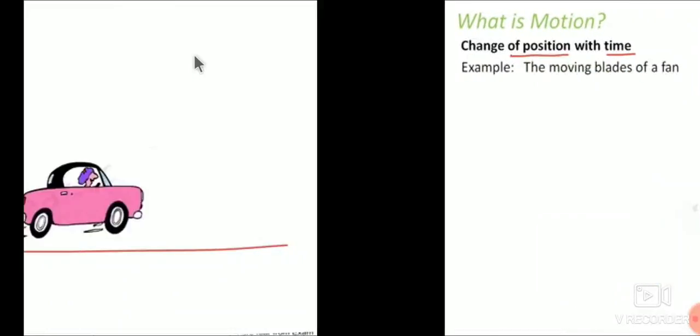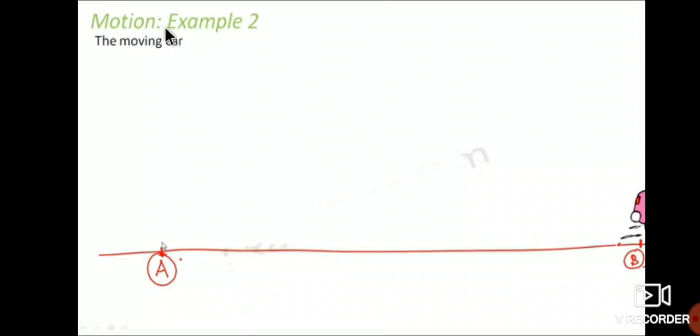What is motion? Motion means change of position. Changing position from here to here is called motion. See here, this car moves from here to here.